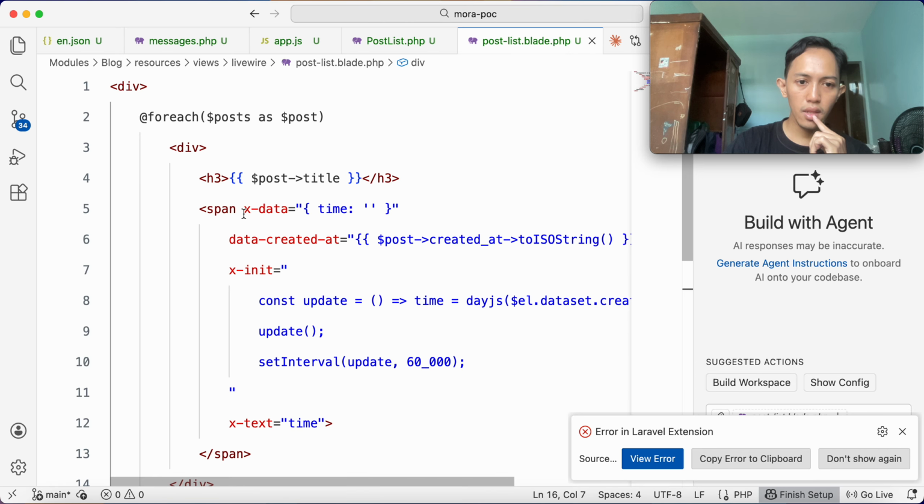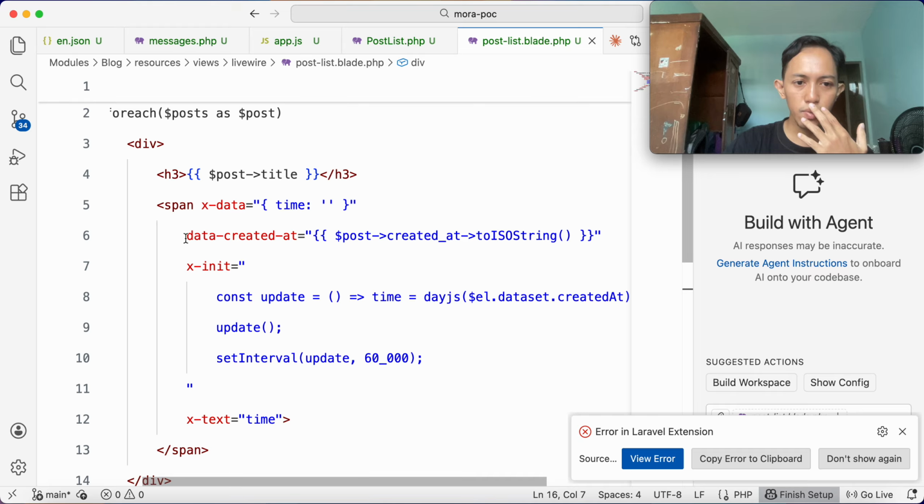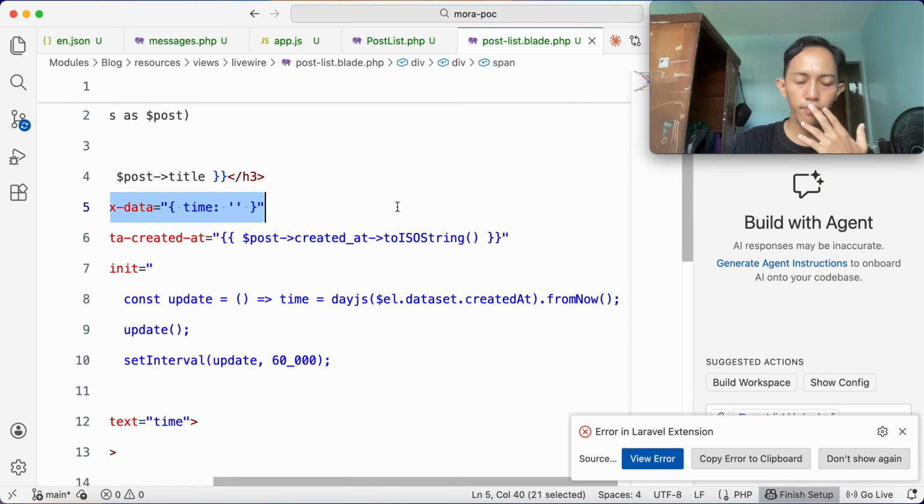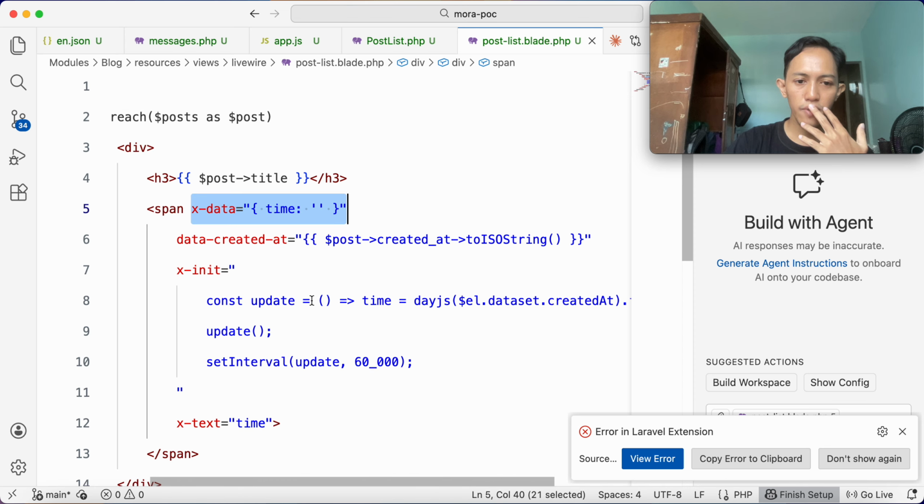We define Alpine function, Alpine directive or Alpine attribute, I would like to say, except this one. This is from the JavaScript itself, data attribute.